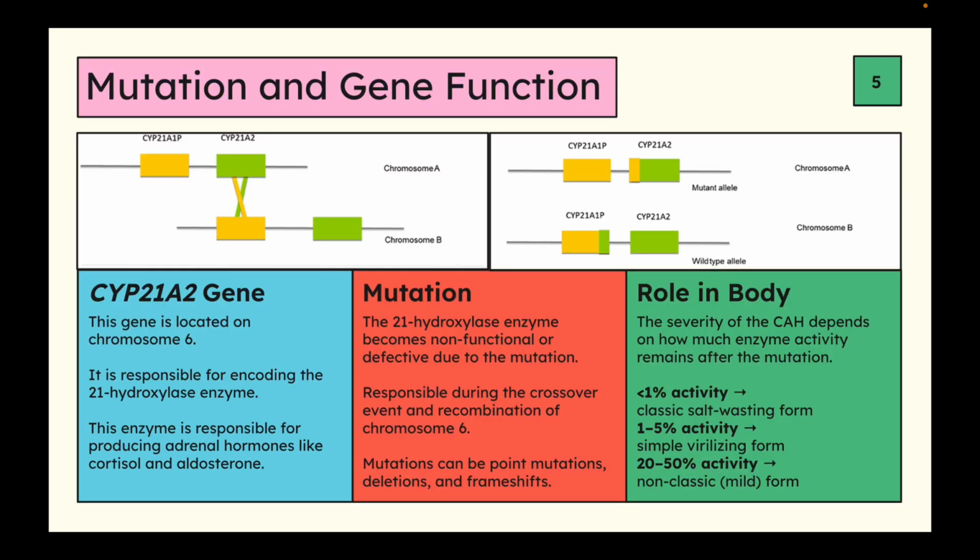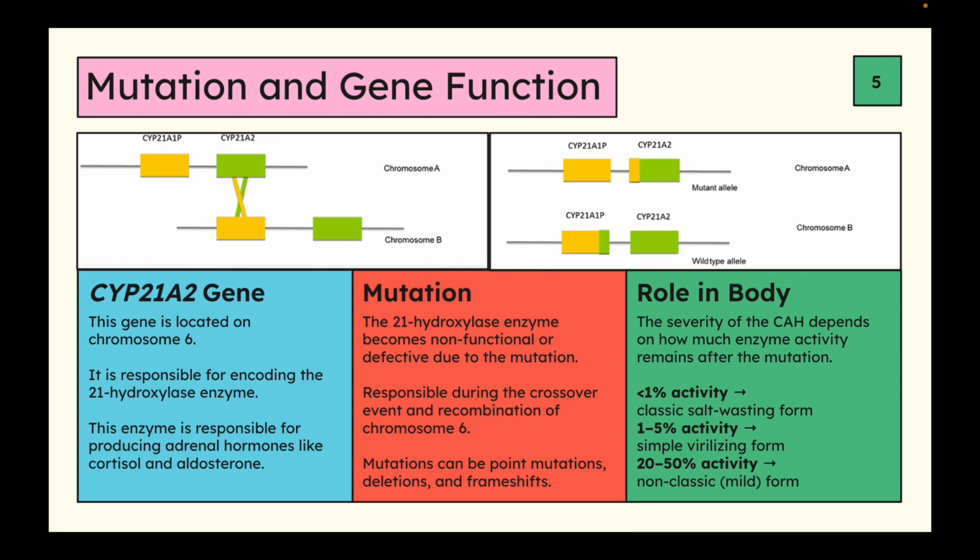Now, CAH occurs because of a mutation in the CYP21A2 gene. This gene is located on chromosome 6, and it encodes for the 21-hydroxylase enzyme. Now, the 21-hydroxylase enzyme is responsible for producing adrenal hormones like cortisol and aldosterone. And when this mutation occurs, it may be a point mutation, a deletion, a frame shift. It could be a variety of mutations that occur, and they occur during the crossover event or recombination of chromosome 6 during fertilization. And when this mutation occurs, the 21-hydroxylase enzyme is no longer functional and it becomes defective.